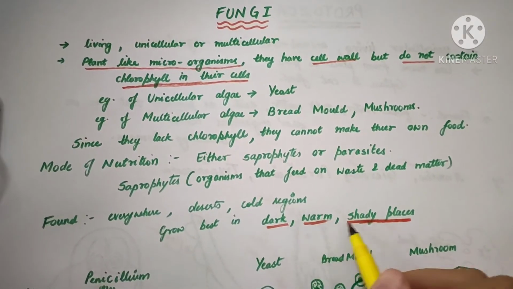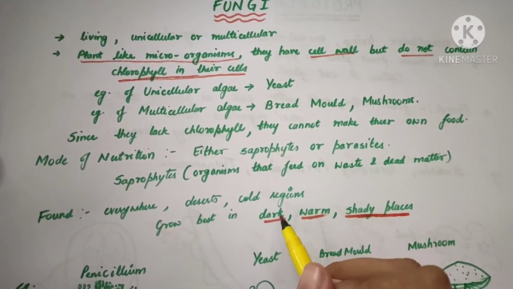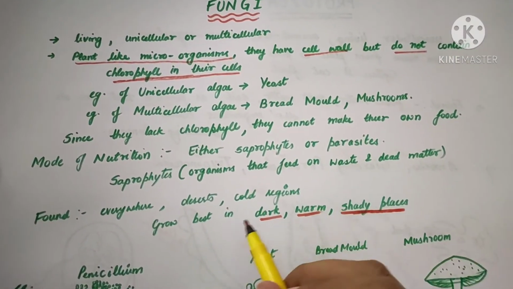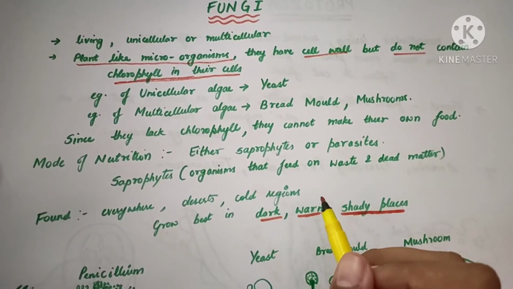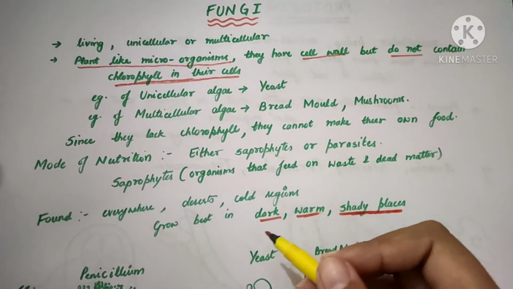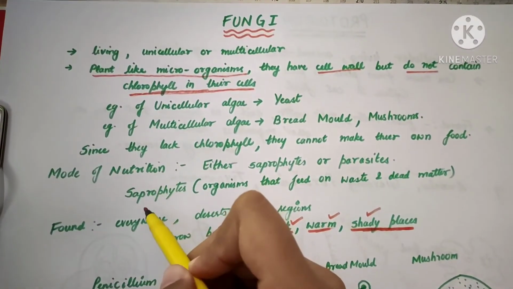So this line is very important, that they grow best in dark, warm and shady places. You can find them almost everywhere, from deserts to cold regions, but their best conditions to maximize their growth are dark, warm and shady places.